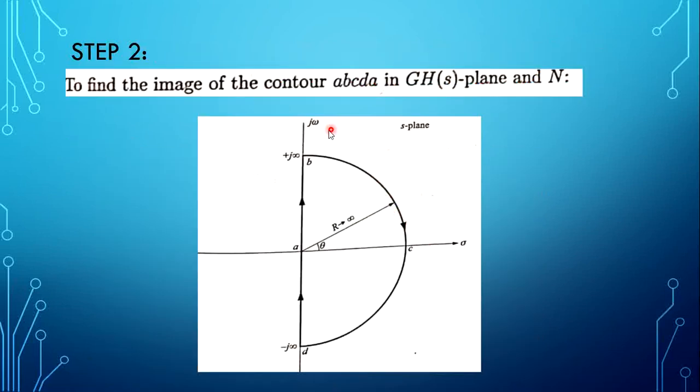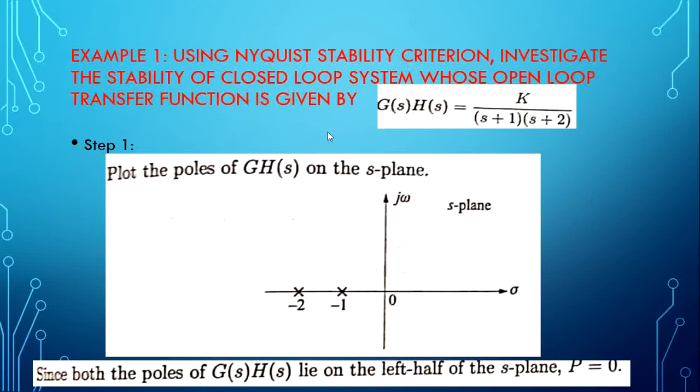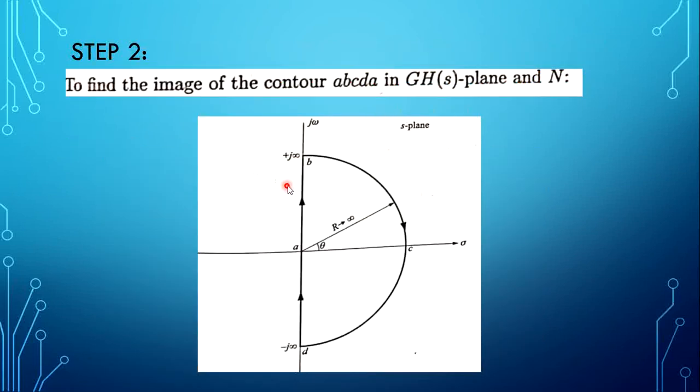Now we have to select a Nyquist path. In the given example, k divided by s plus 1 into s plus 2, there is no separate s term, which indicates there is no pole at origin. When there is no pole at origin, this is the Nyquist path. There is no small semicircle where r tends to 0. Here only one semicircle, which starts from plus j infinity to minus j infinity, where the radius r of that semicircle tends to infinity.